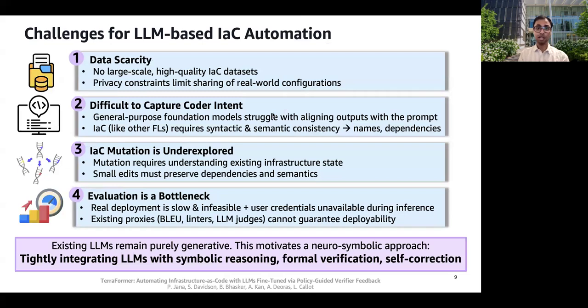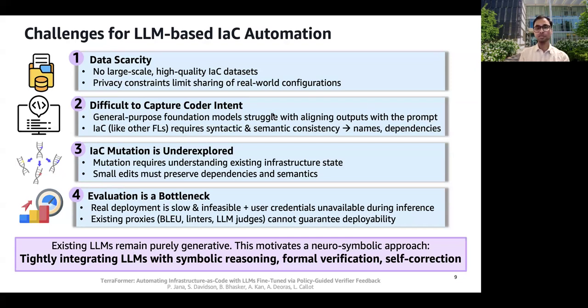So what are the challenges for LLM-based IaC automation? So we identified four. First, data scarcity, that large high-quality IaC datasets do not exist due to privacy constraints. Second is capturing coder intent. So LLMs struggle with IaC's strict syntax and hallucinate complex resource dependencies. Third, mutation is underexplored. So editing existing infrastructure is fundamentally different from generating from scratch.